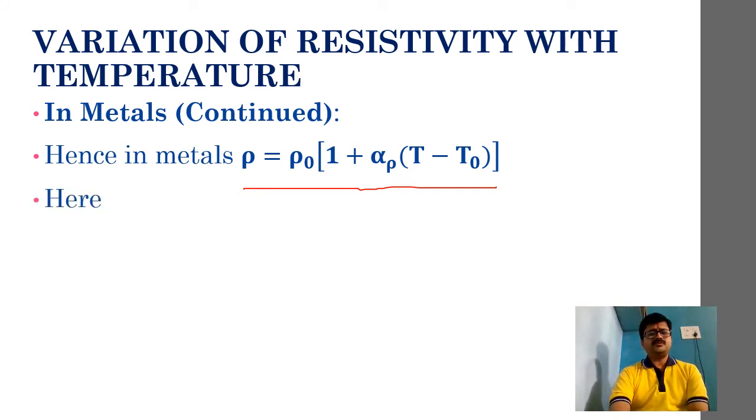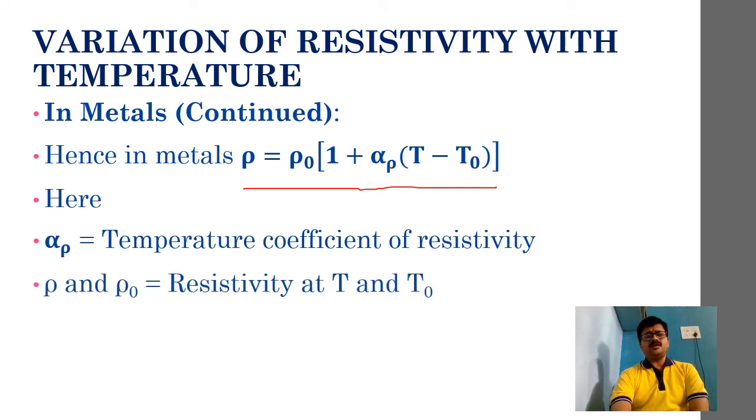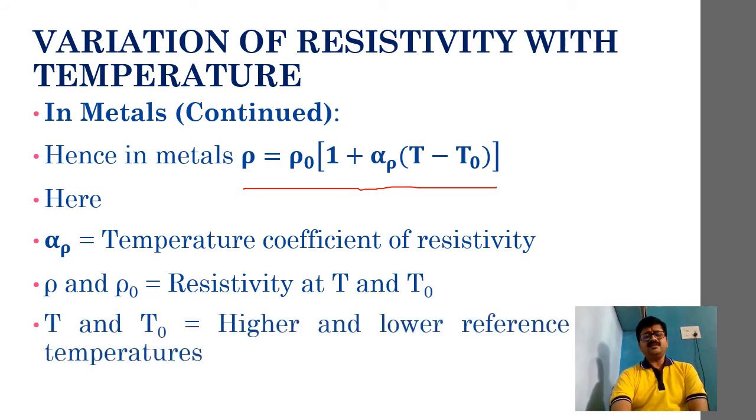Here alpha rho is nothing but the temperature coefficient of resistivity, and rho and rho naught are the resistivities at temperatures T and T naught. T and T naught are called the higher temperature and the lower reference temperature. So T is the higher reference temperature, T naught is the lower reference temperature of that particular conductor. I hope this is clear. Fine.